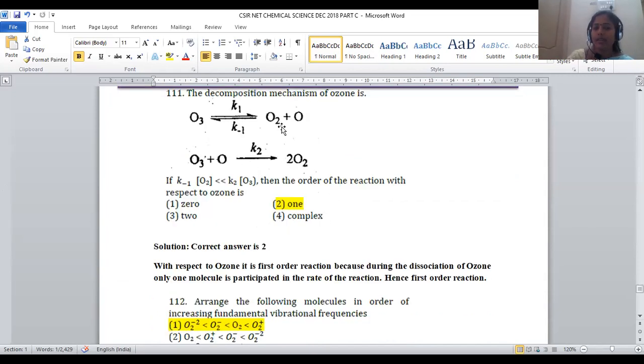Here, ozone can be dissociated into molecular oxygen and nascent oxygen. This is the intermediate compound generated within the reaction. This reaction proceeds by first order kinetics denoted with K1. And this ozone is regarded as an allotropic form of oxygen and is highly unstable, and can easily dissociate into molecular oxygen and nascent oxygen.